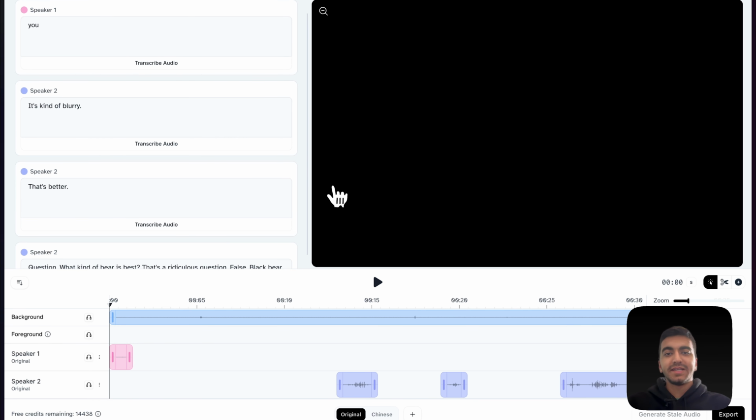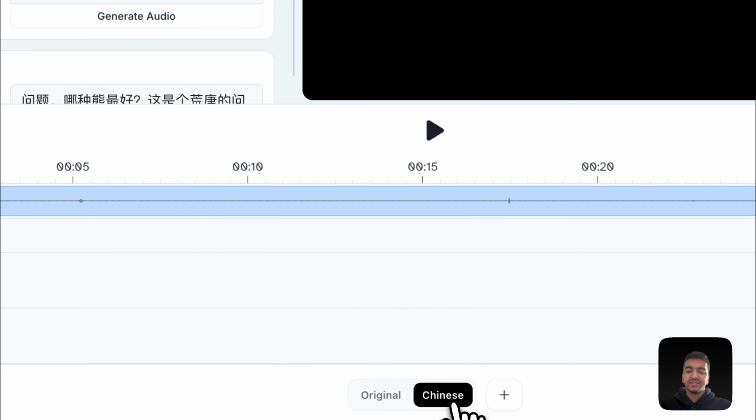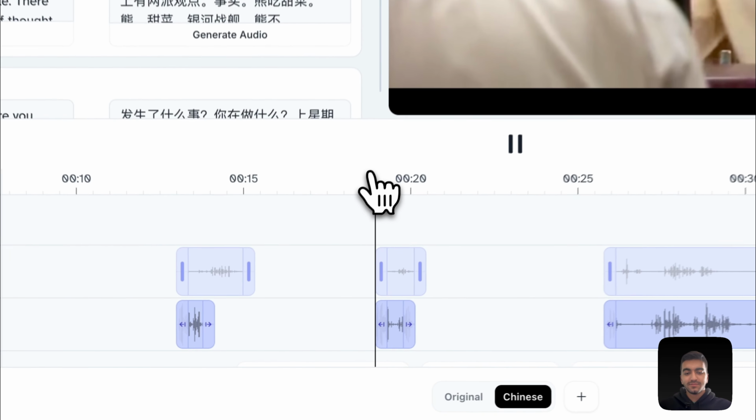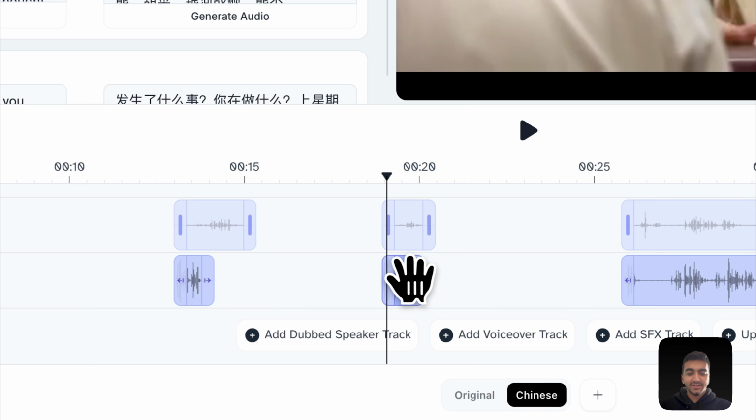Let's go ahead and take a look now that it's finished generating and see how it turned out. We're going to click on Chinese right here and hit play. Okay, I don't like how that turned out, so I'm just going to go ahead, change the length of that, and click this button to regenerate it.